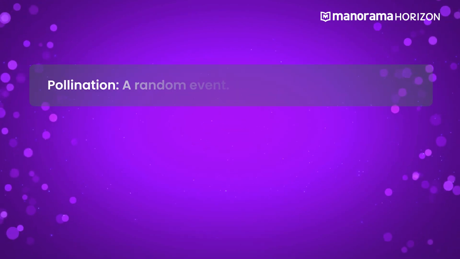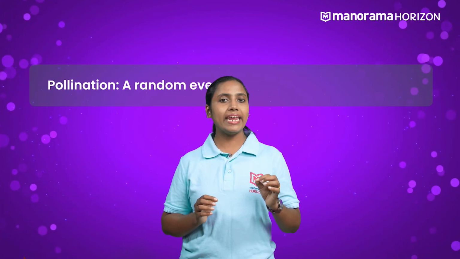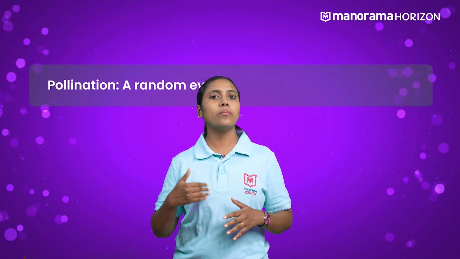Now let me ask you a question here. Pollination is a natural process. Plants have a mechanism called pollen-pistil interaction to recognize the compatible pollen grain. This means that pollination is a random event and any compatible pollen grain can pollinate a stigma, right?